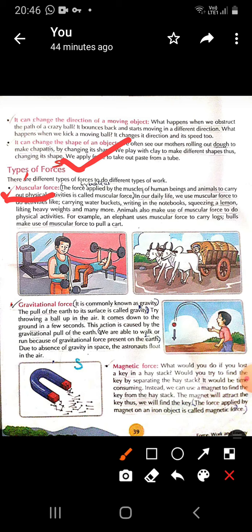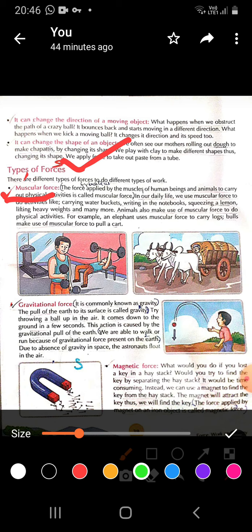So the force applied by the muscles of human beings and animals to carry out various physical activities is called muscular force. Let us take some examples.